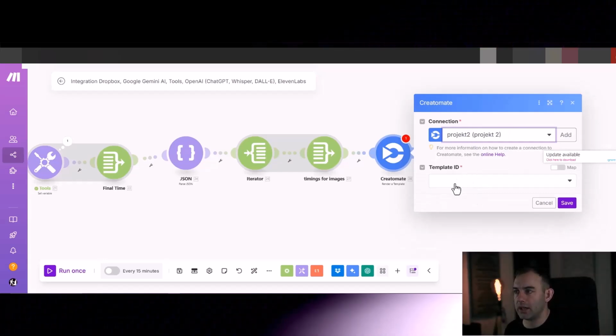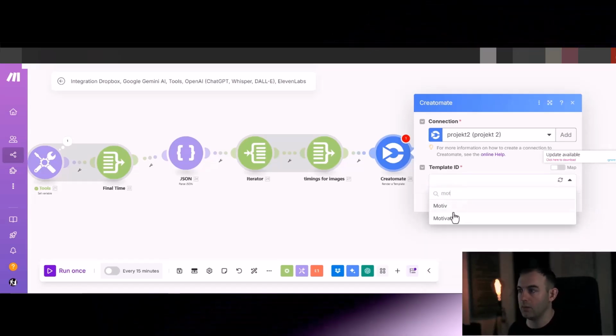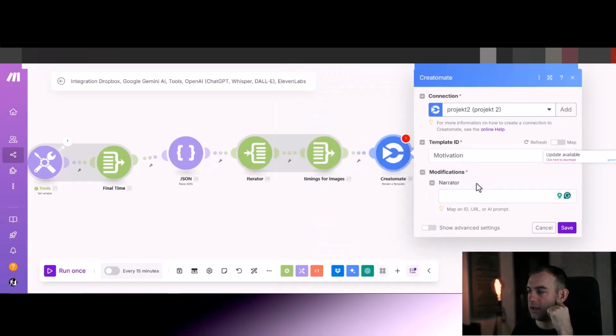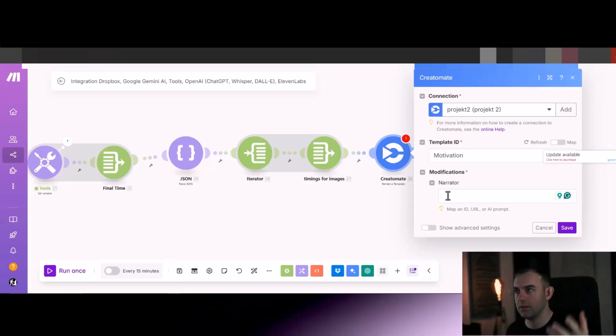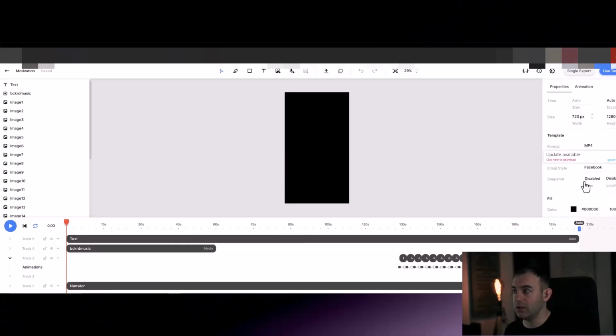Just make sure you select the correct project as well. So this is motivation template. Now it's asking us to provide the URL to the audio for the narrator to say. And the way you do it is, whatever you are making in Creatomate, you can select it.